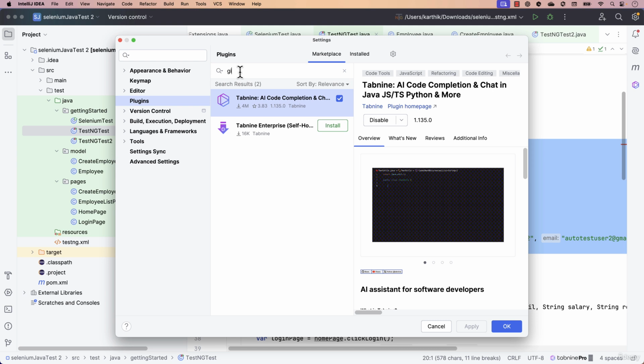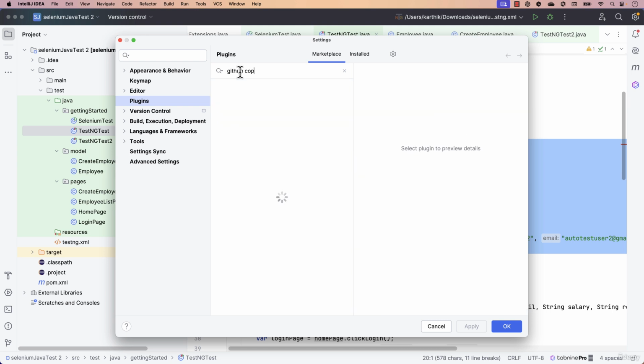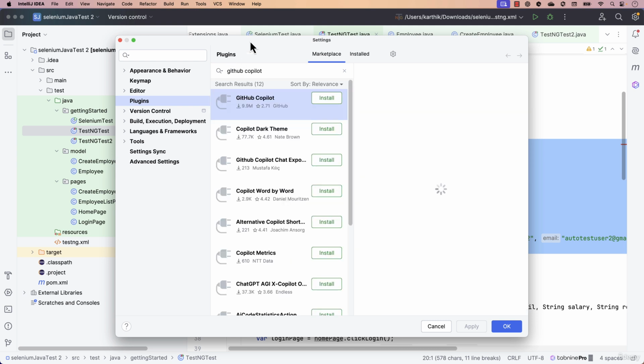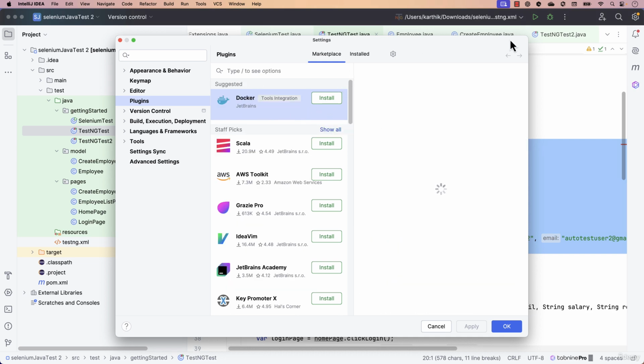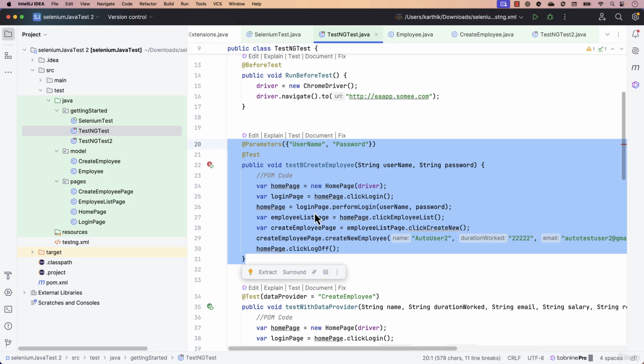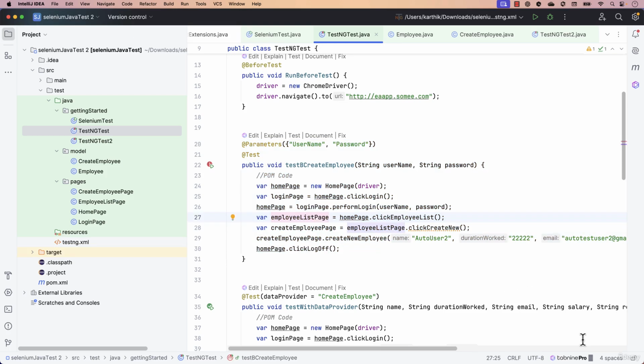You can also search for GitHub Copilot like that. You will notice that it also has the GitHub Copilot extension over here, and you can start using it from there as well. That's all cool, you can do that. Since I have installed Tab9, I'm also using Tab9 Pro, as you can see here, which makes sure that I can now use the Pro features.